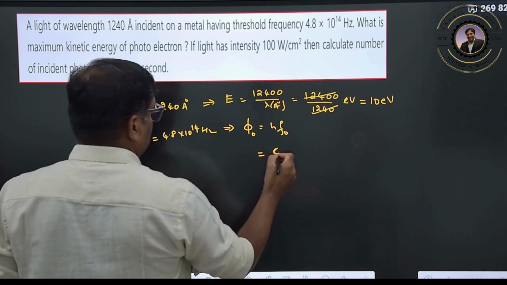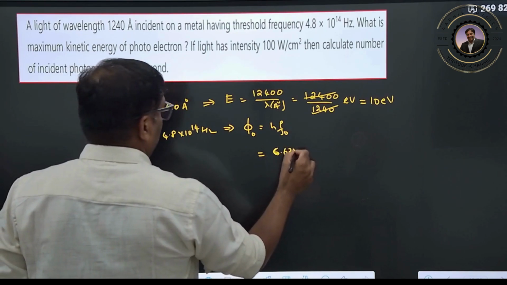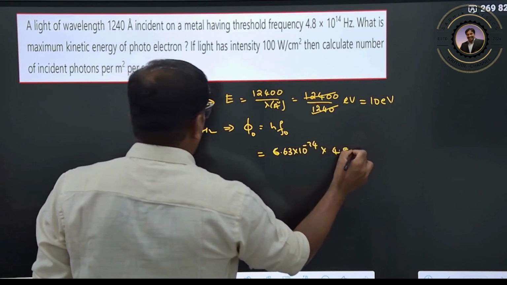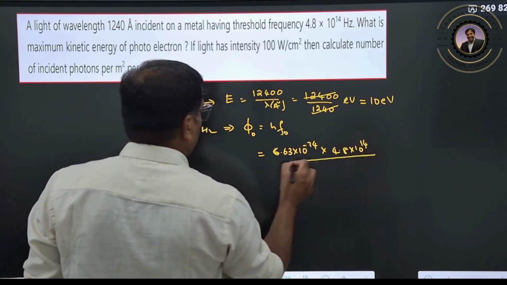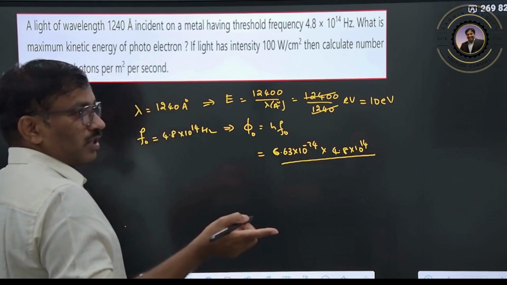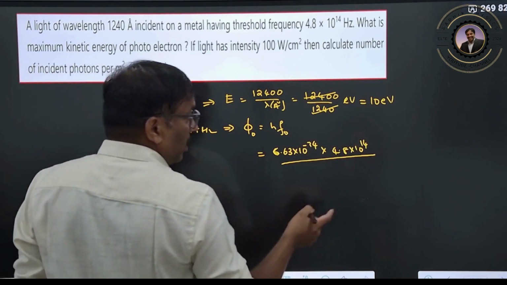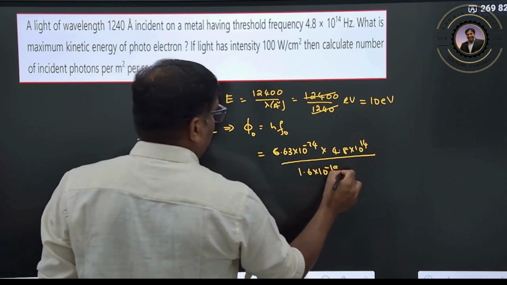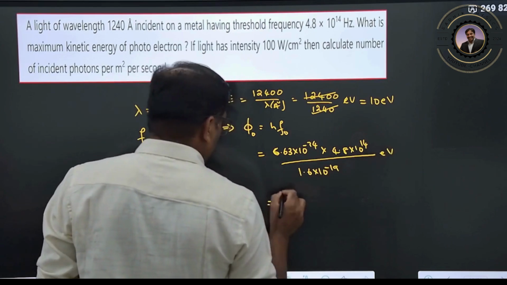So what you will get now? 6.63 into 10 to the power of minus 34 into 4.8 into 10 to the power of 14. This is in terms of joules. So you know 1 electron volt is equal to 1.6 into 10 to the power of minus 19 joules, clear?